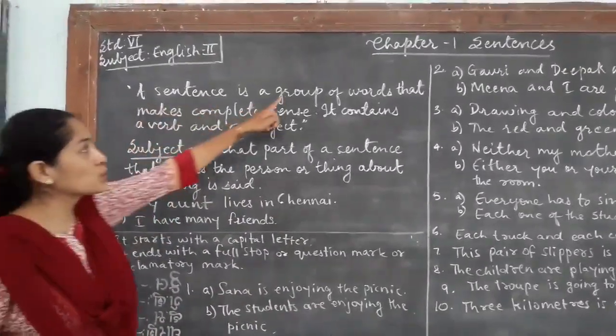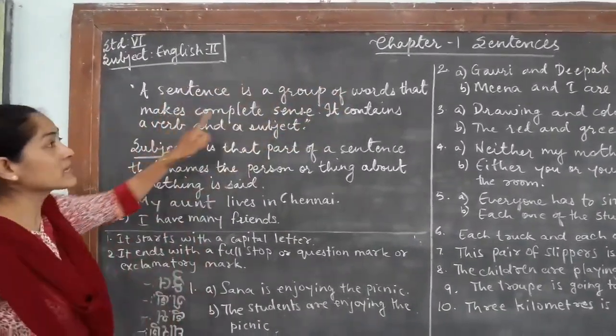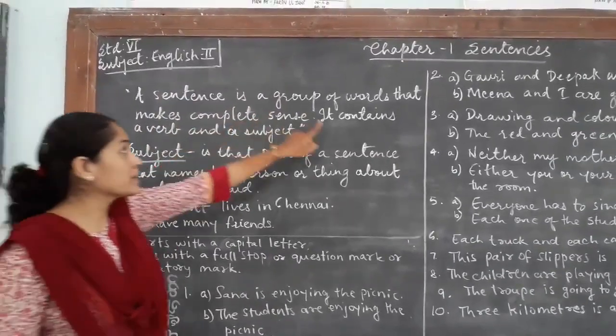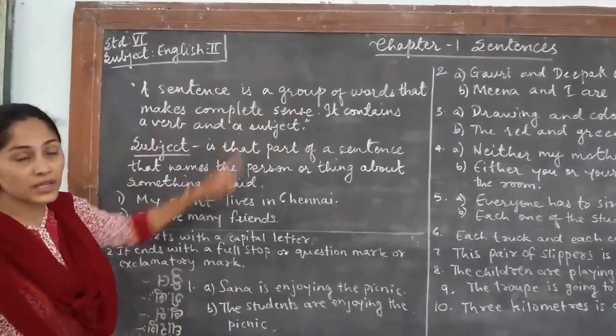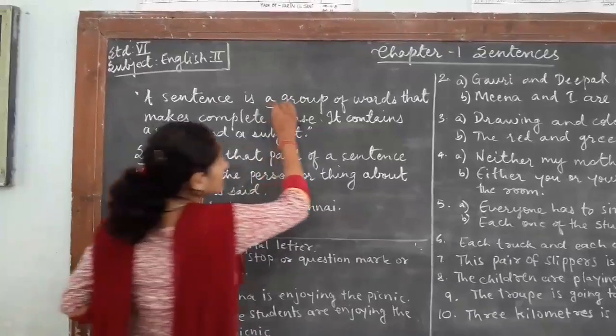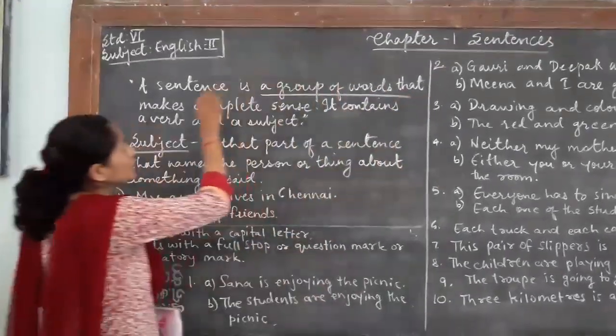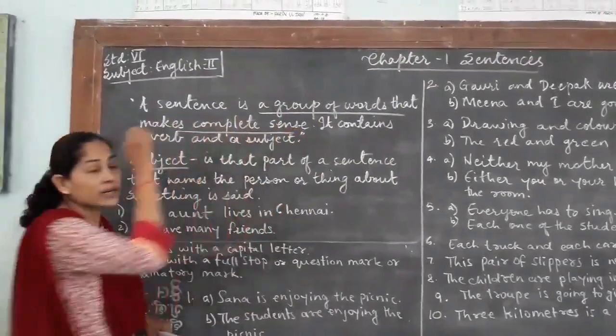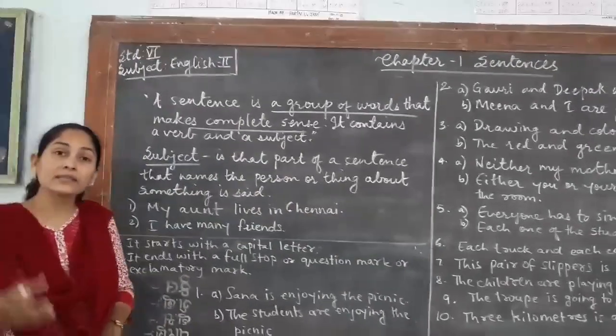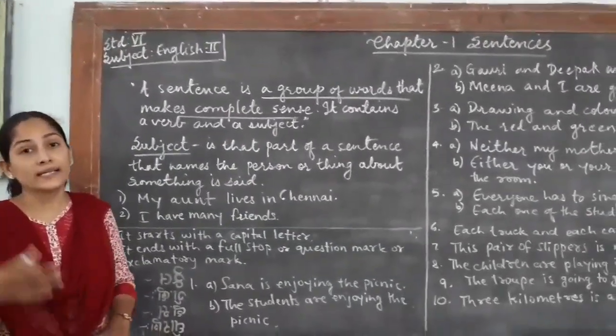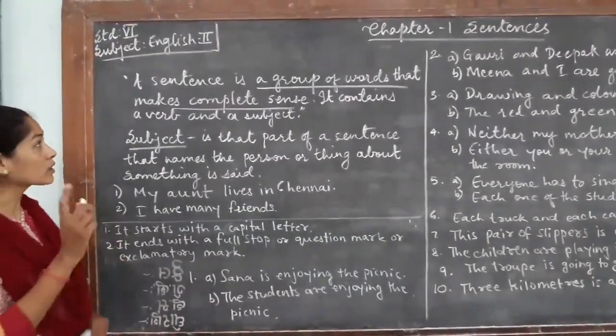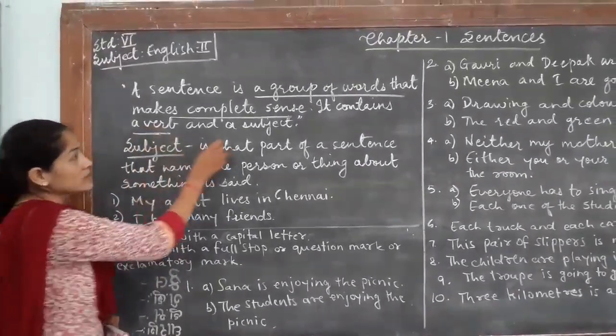A sentence is a group of words that makes complete sense. It contains a verb and a subject. This is very important to understand. It is a group of words, but it should give a complete sense. Until and unless it gives a complete sense, the group of words cannot be called a sentence. Okay. It will also have a verb and a subject in it.